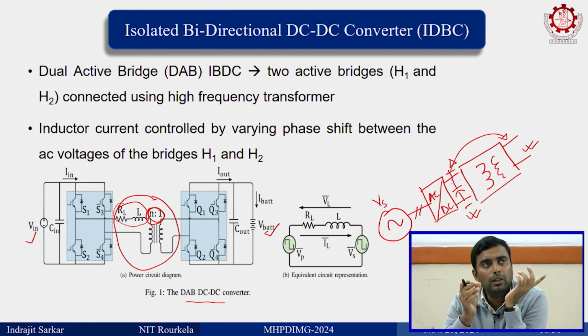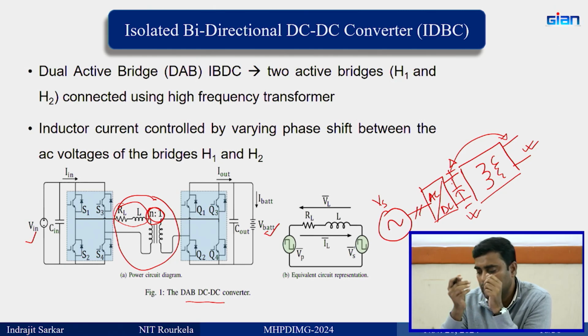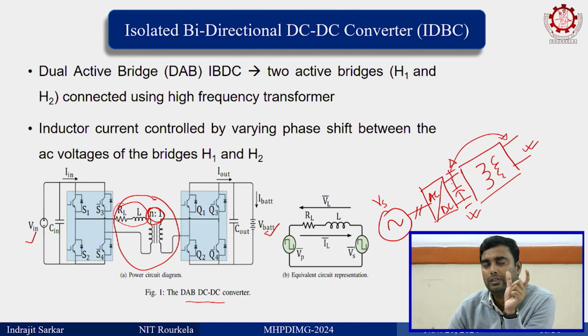So you have 230 volt at your home and you make it 5 volt. How is that stepping down done? Definitely high frequency isolation should be there in order to accommodate that transformer inside the small box that you have as a mobile charger.